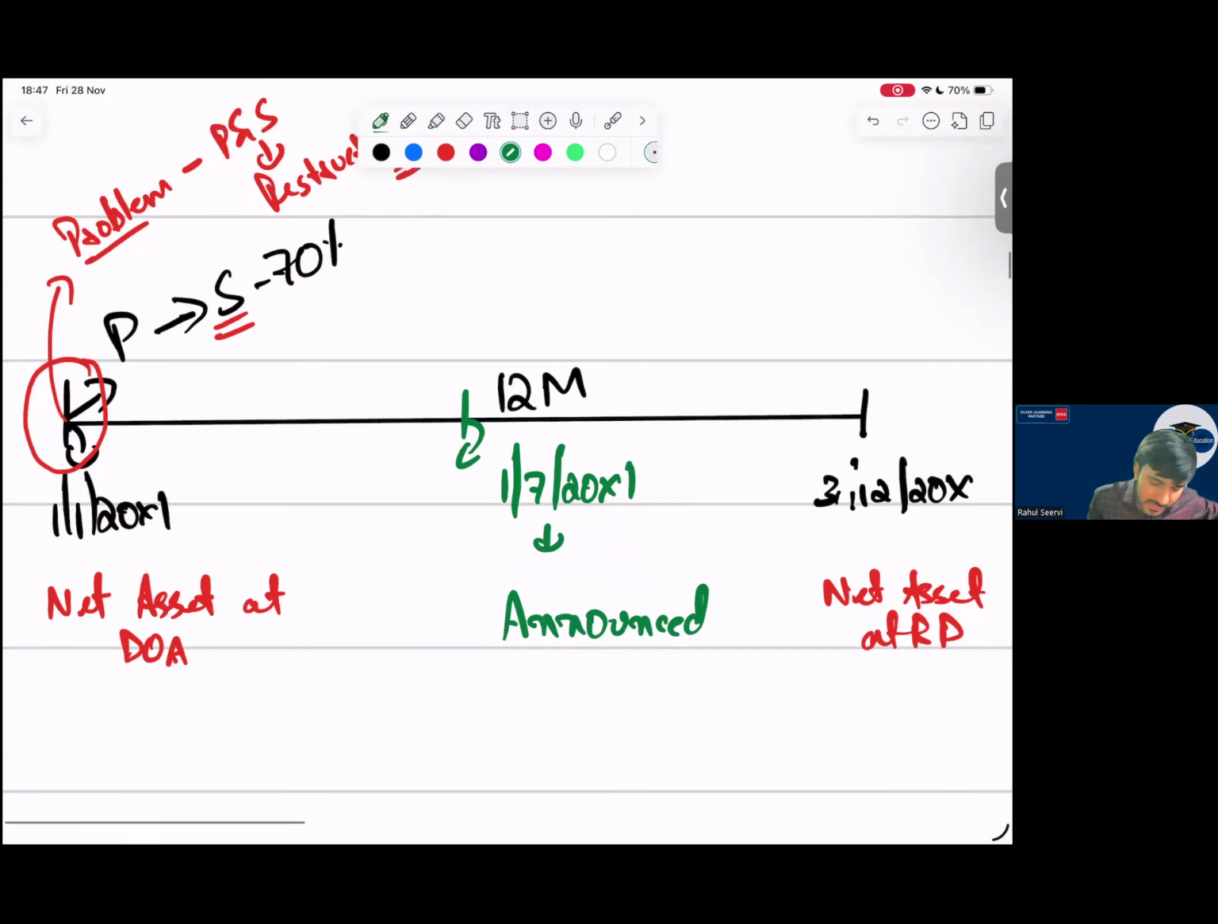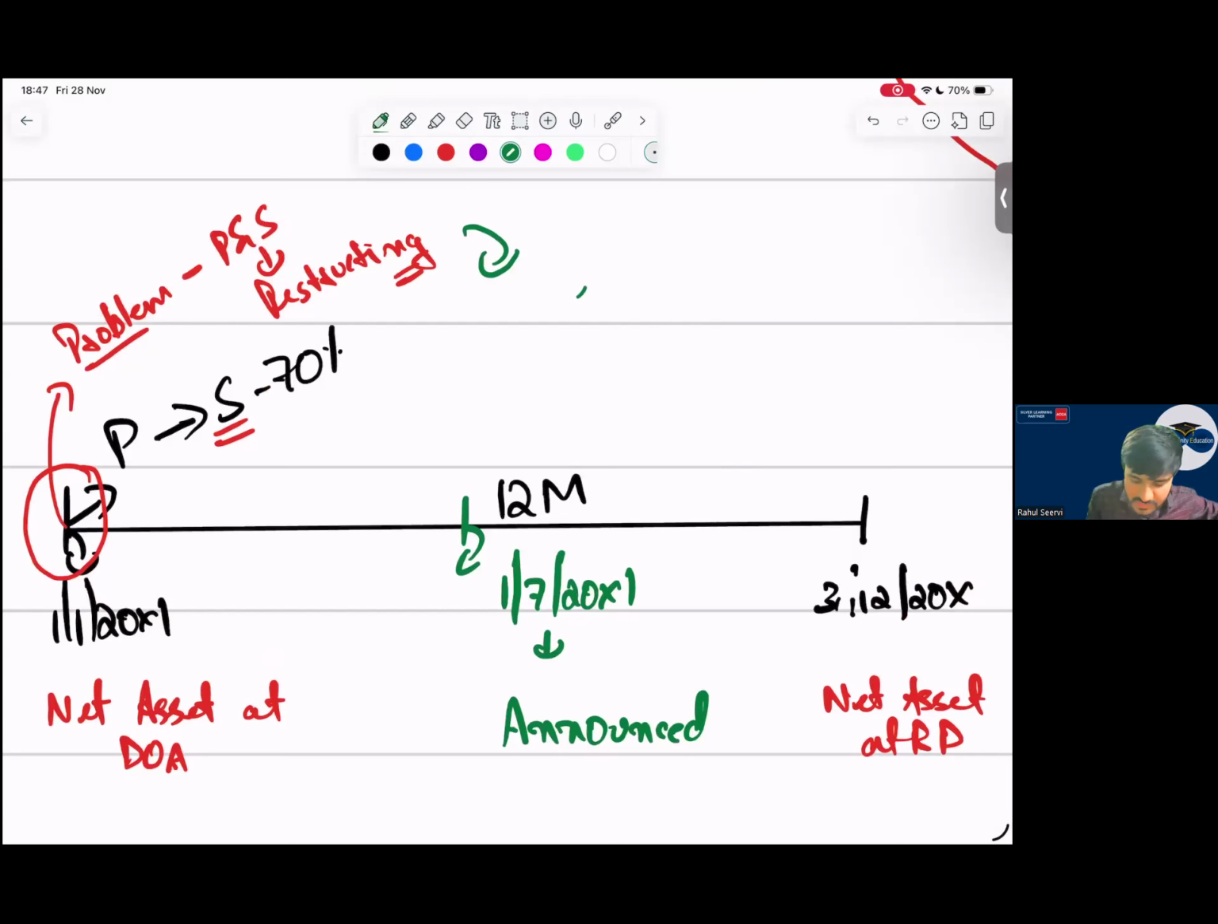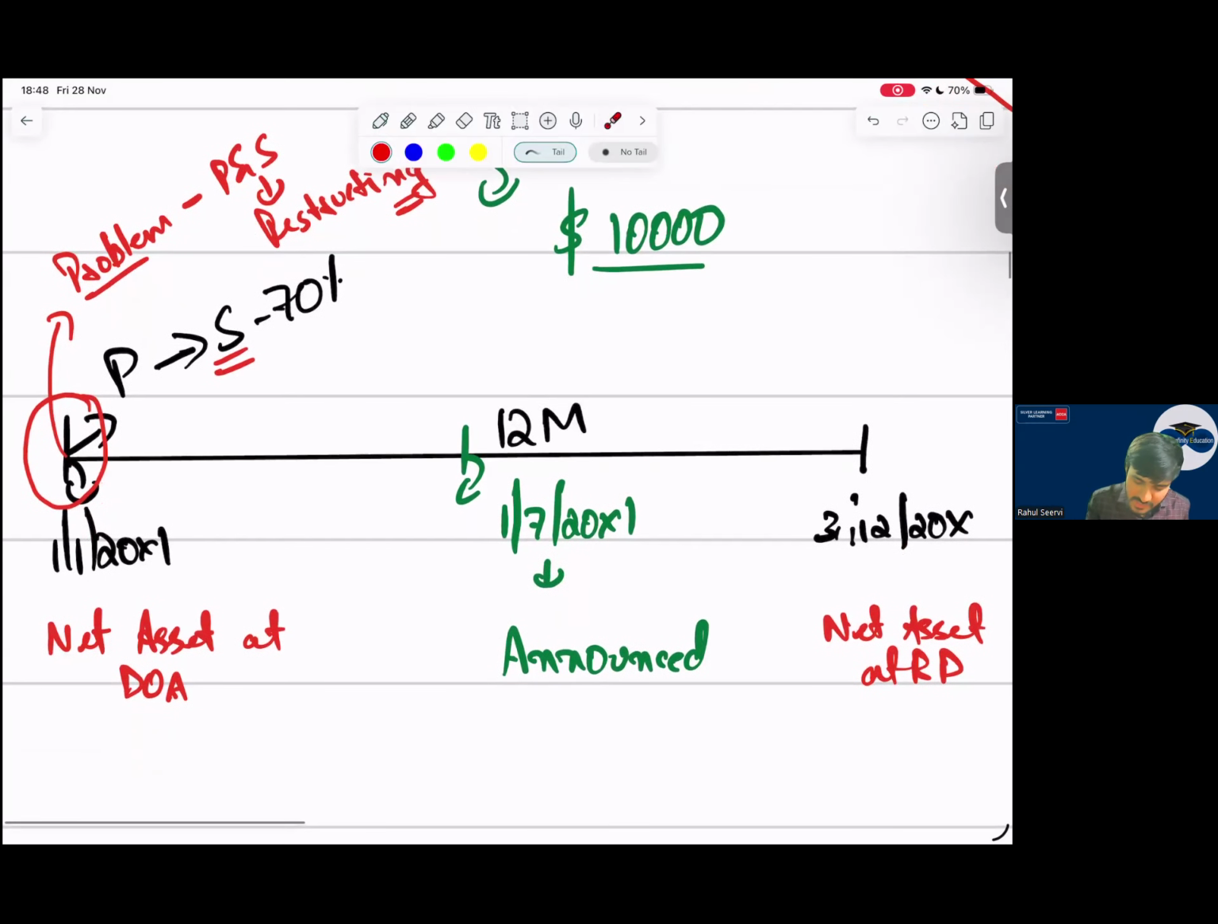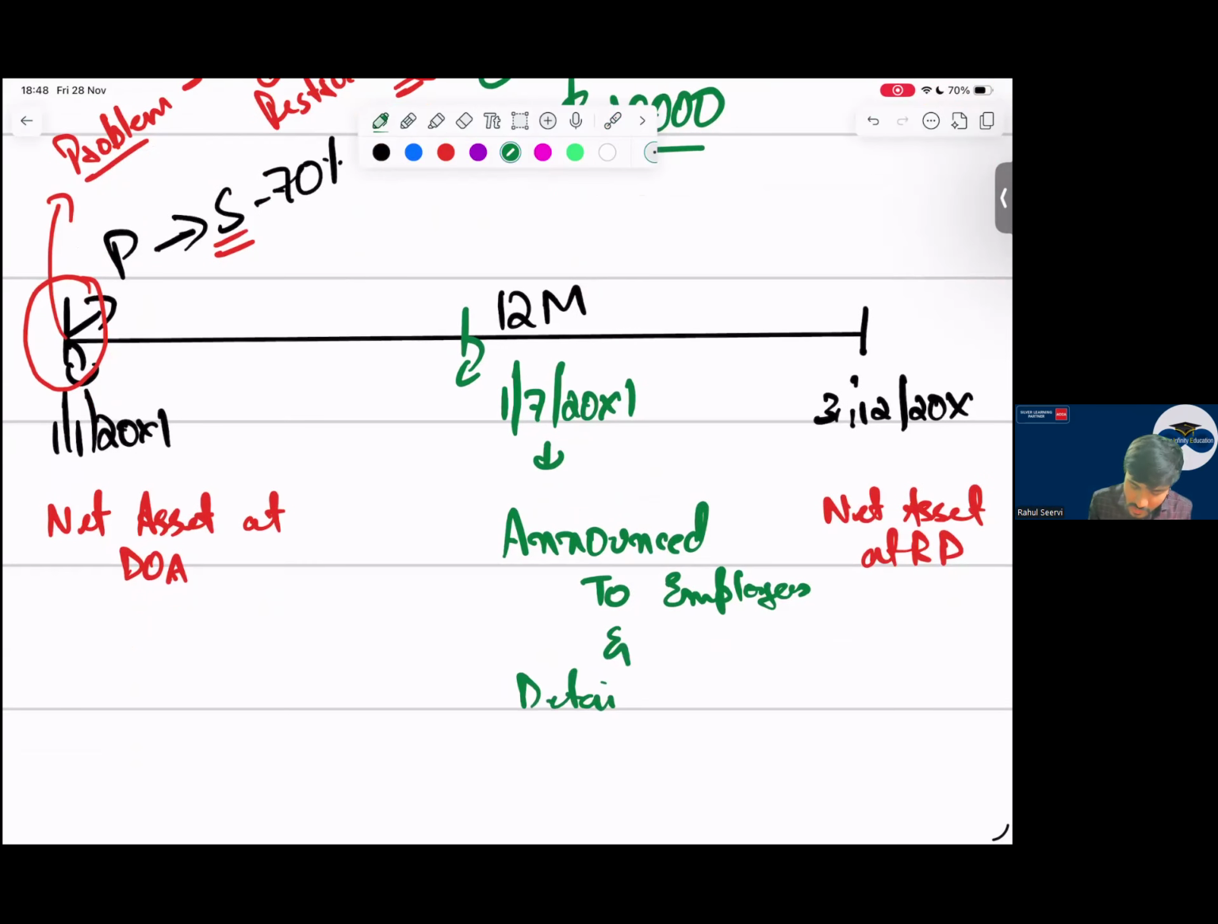Now everyone say: the restructuring cost, I say, is $10,000. Parent company and subsidiary company did not record this in their separate books. After 6 months they announced it to the employees, and a detailed formal plan is there. I hope everyone knows there are two requirements as per IAS 37: a detailed formal plan, and it should be announced to the employees. Now say me, it is announced here.